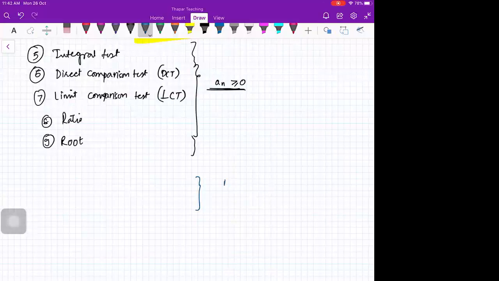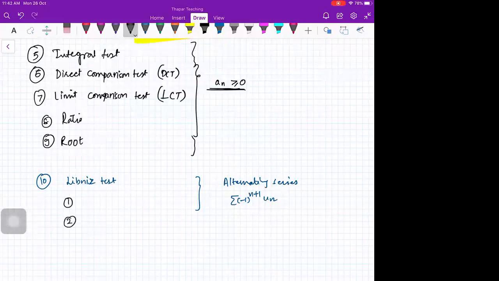Alternating series means you have a series of the form (-1)^(n+1) un. So you had the Leibniz test here. We saw that you have 3 conditions. What are the 3 conditions? un should be positive. The limit of un should be 0.